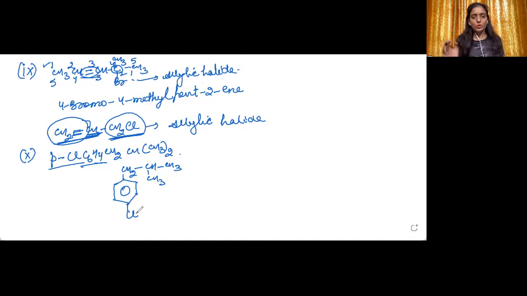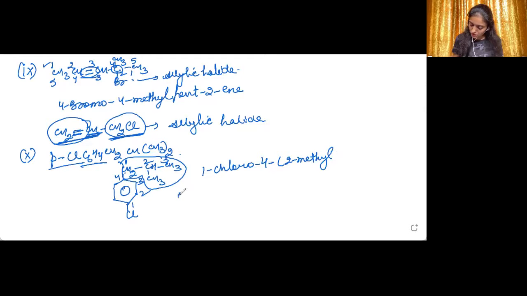Now the preference will be given to the chlorine. So this is the number 1 position, 2, 3, 4. Now this is a complex substituent. We will be naming it separately, because this substituent is itself substituted. So we will be writing 1-chloro. Now at the 4th position, there is a substituent 1, 2, 3. At the 2nd position of that substituent, there is a methyl group, 2-methyl.